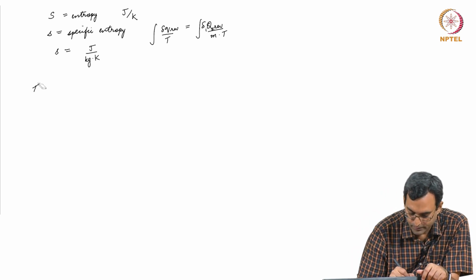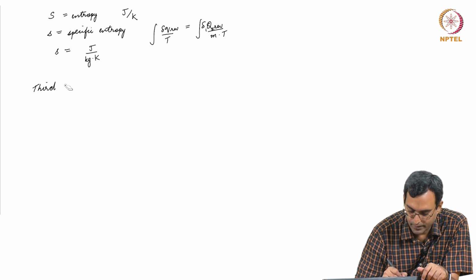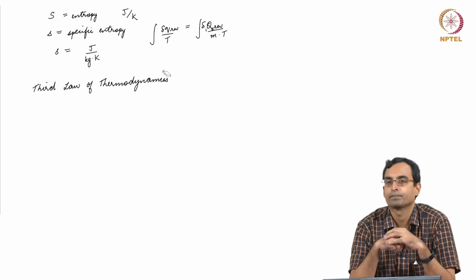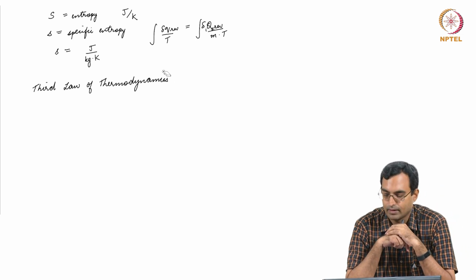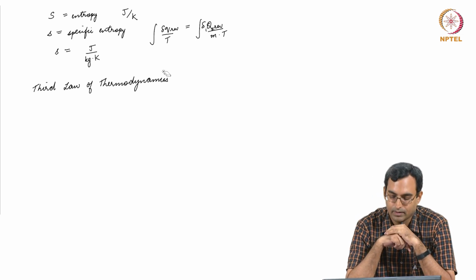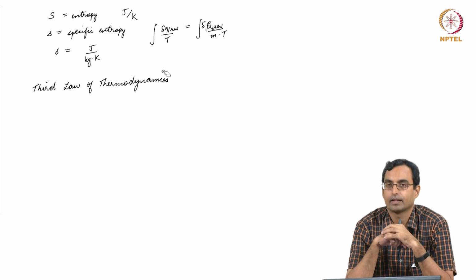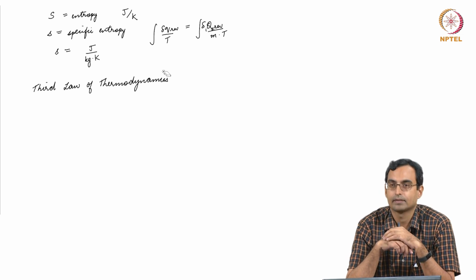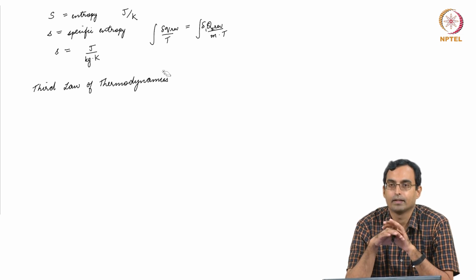In the context of this, it is also useful to look at the third law of thermodynamics. Again, there are various statements of this to take into account some very specific things, but for the purpose of our course, one paraphrasing of this law is that for pure substances, if we reach a temperature of absolute 0, the entropy of the substance would be 0.